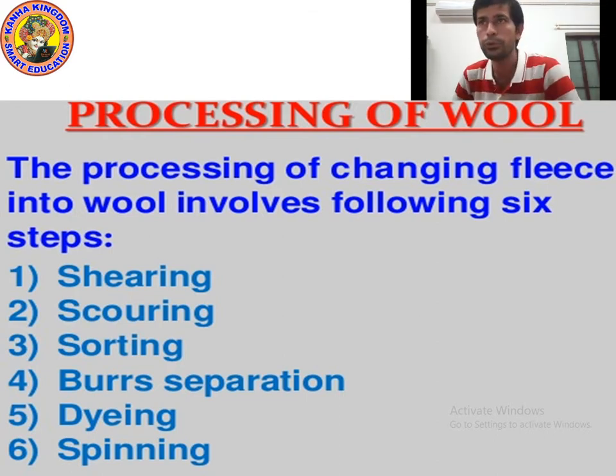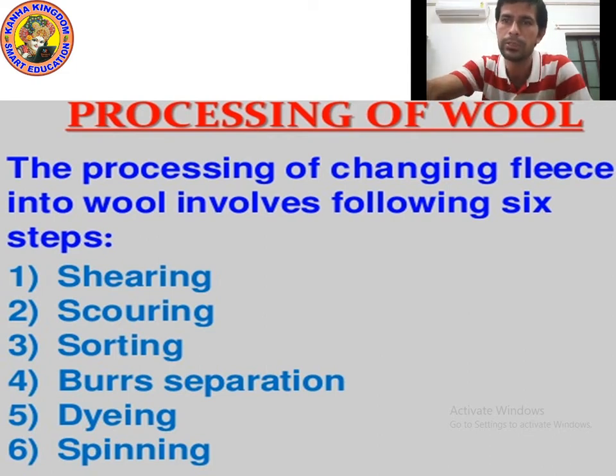So kids, how to do processing of wool? Processing of wool is done in 6 steps. First step is shearing, second step is scouring, third is sorting, fourth is burr separation, fifth is dyeing, sixth is spinning. And remember kids, in your book they are given but not in a proper manner. But I have shown you here in proper manner. Okay, I hope you understood. Now let's move on to the next point.